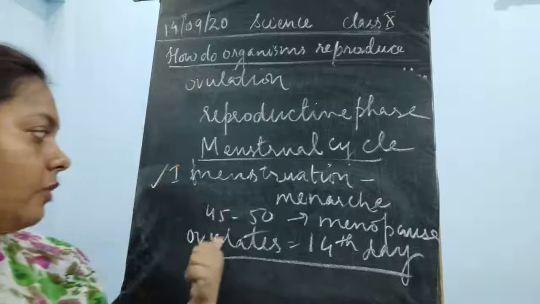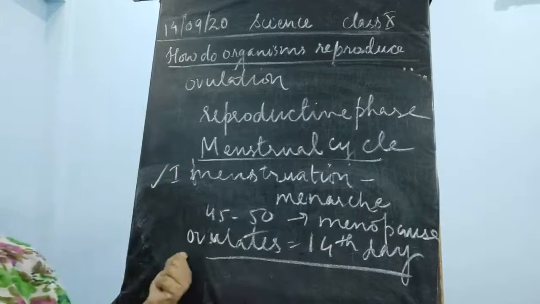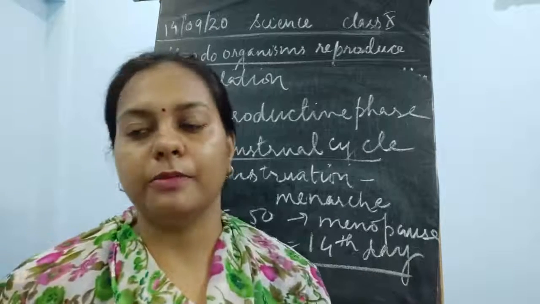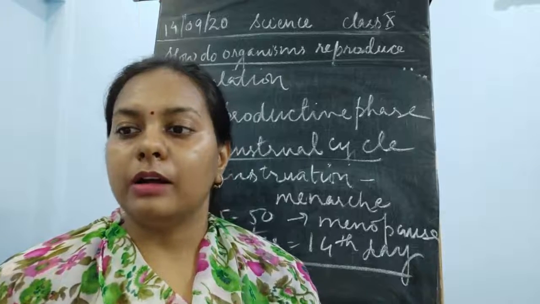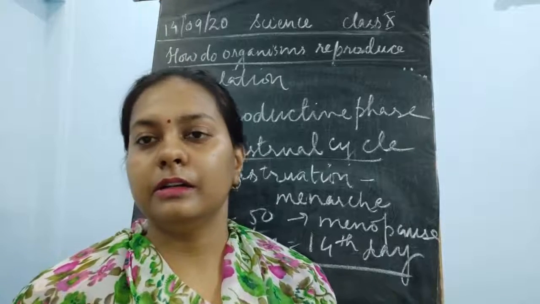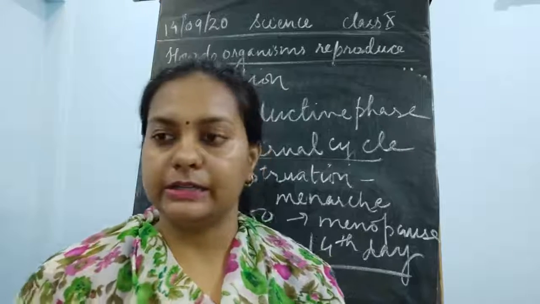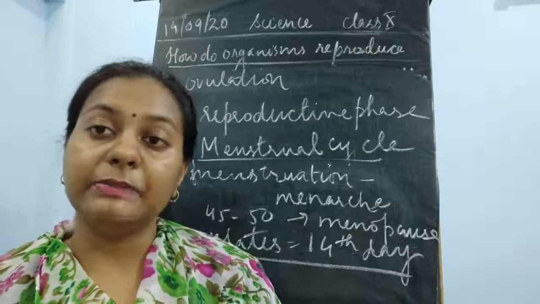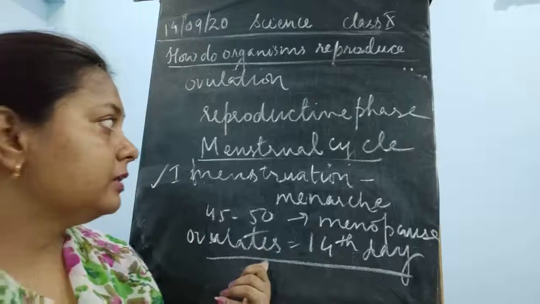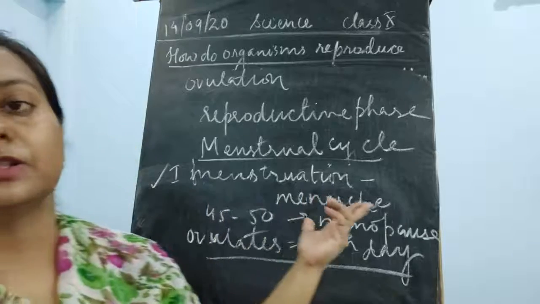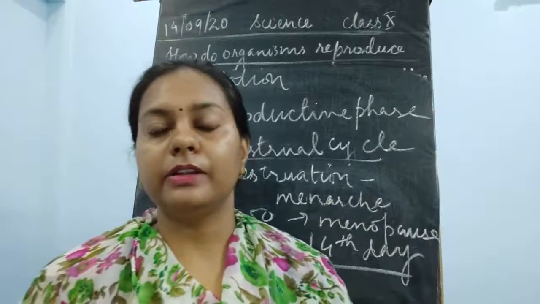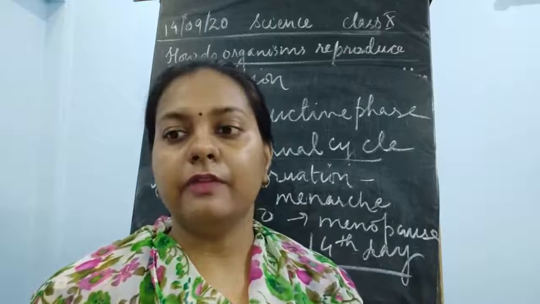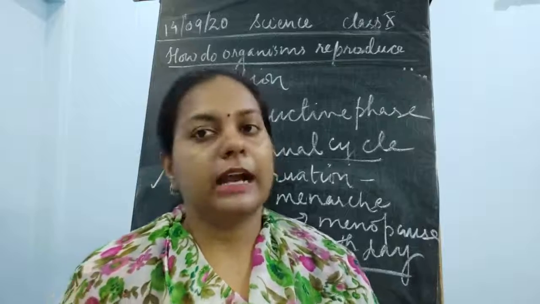It is the day when ovulation takes place. Ovulation means the release of the egg from the ovary. This varies from person to person. The day of ovulation will always vary from cycle to cycle, because ovulation depends upon menstruation. So at the 14th day after the menstruation, you can say that this is the day of ovulation. Now what happens after ovulation, we have already discussed.